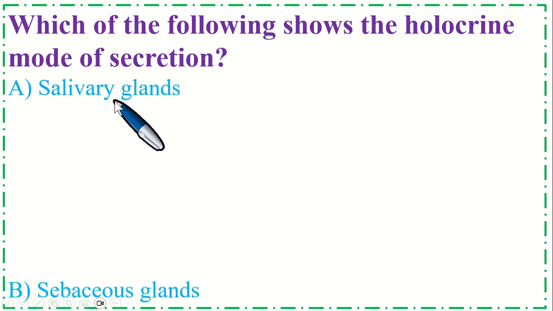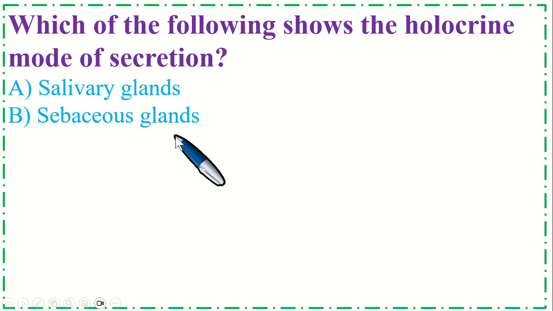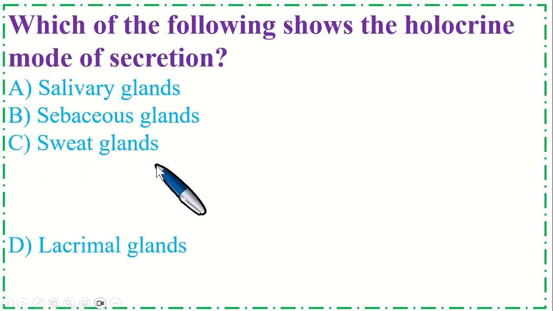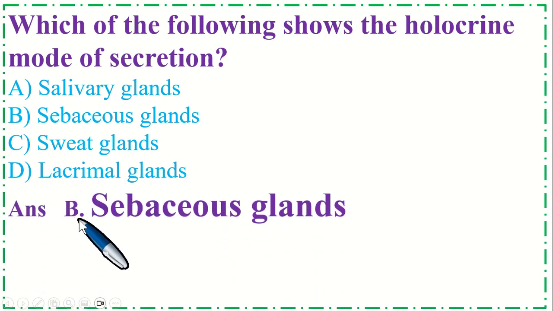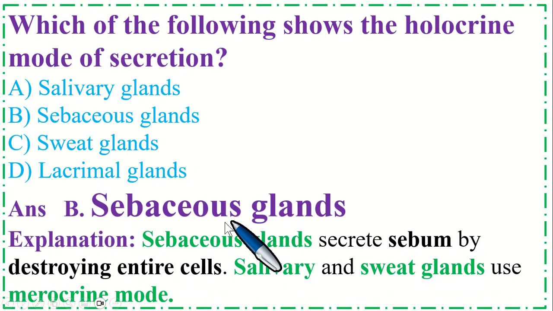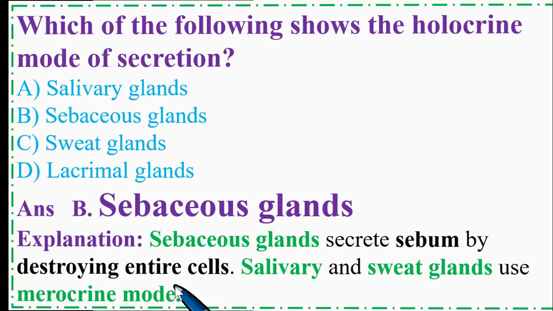Which of the following shows the holocrine mode of secretion? Option A, salivary gland, B, sebaceous gland, C, sweat glands, and option D, lacrimal gland. So the correct option is B, sebaceous glands. Explanation: sebaceous glands secrete sebum by destroying entire cells. Salivary and sweat glands use the merocrine mode.